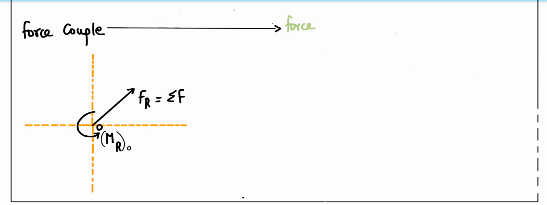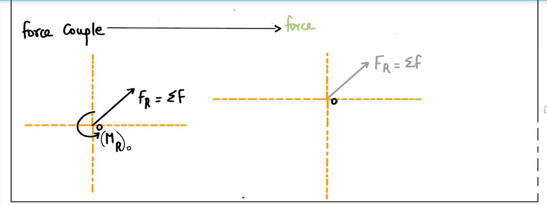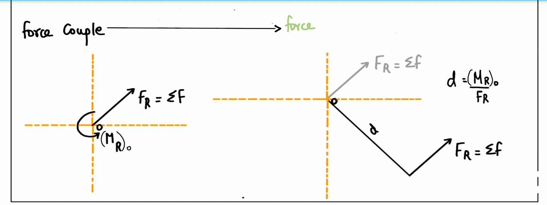So next I like to proceed with the discussion. Here this is the result from the previous case. With this, if I want to further simplify this to only a force, is there a possibility? In order to convert to an equivalent system which has only force, I have to produce this moment Mr about O by this force. How? By moving it a perpendicular distance d in order to provide this moment about O. If I do that, I can indicate this as only a force.